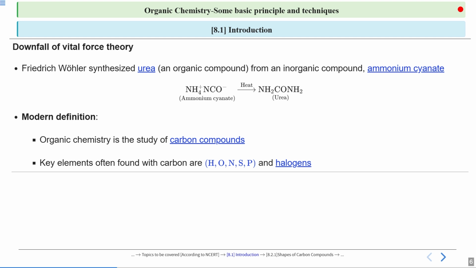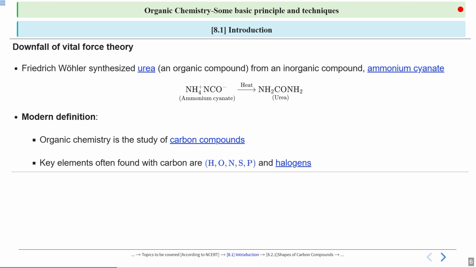And in addition to your carbon and hydrogen, your organic compound can also contain some heteroatoms like your oxygen, nitrogen, sulfur, halogen. Now, what are halogens? So you have fluorine, chlorine, bromine, iodine. So these are all halogens. So apart from carbon and hydrogen, your organic compound can also contain these given elements. Right? I hope this point is clear to you.